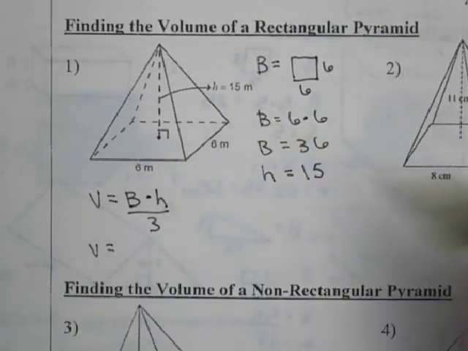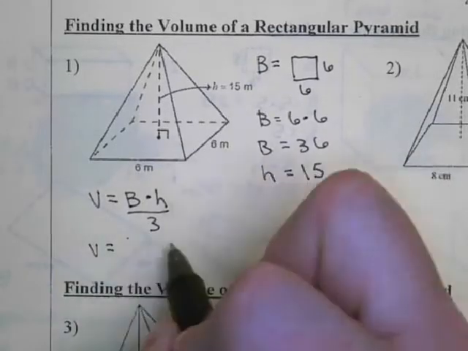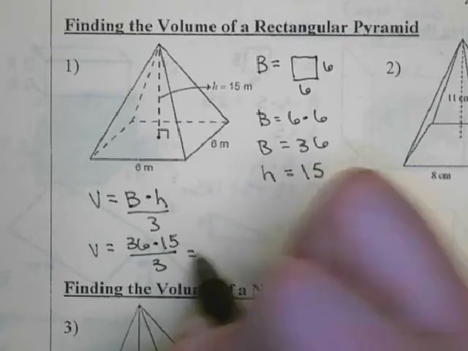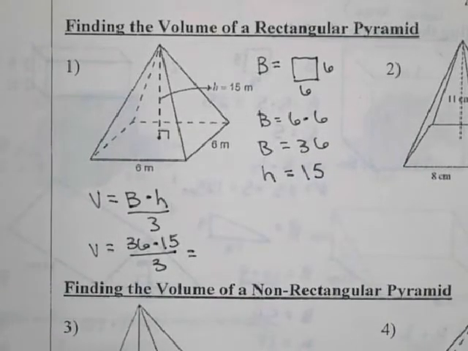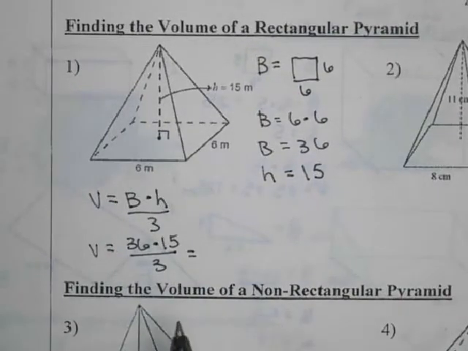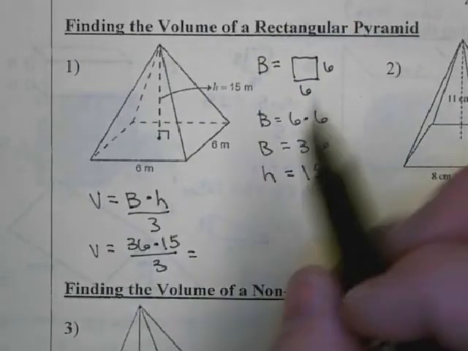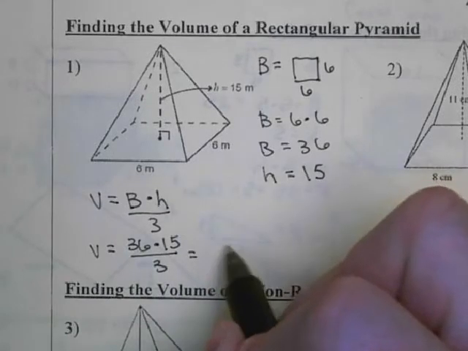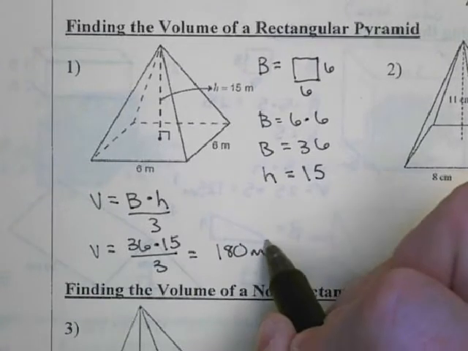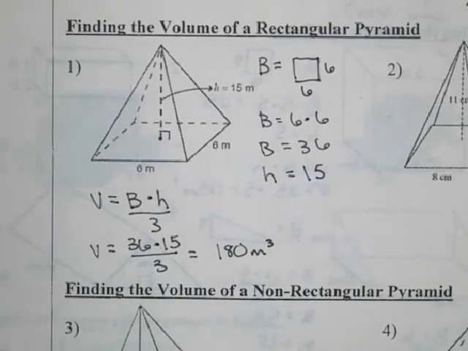Volume is equal to 36 times 15 divided by 3, which is equal to 180. And since this is volume, we will use meters cubed.